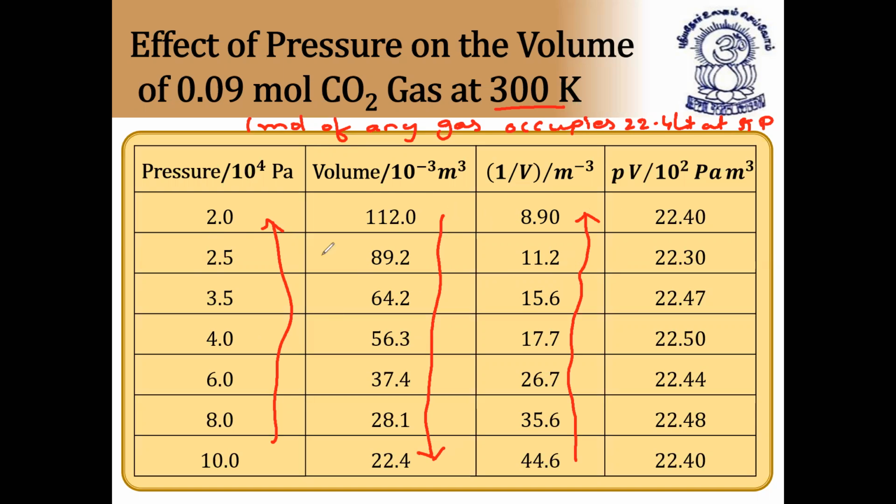For 2 it is 8.90, for 2.5 it is 11.2, for 3.5 it is 15.6. So as the pressure increases, 1 by volume also increases, and PV becomes constant, 22.40, 22.3. I hope it is clear.